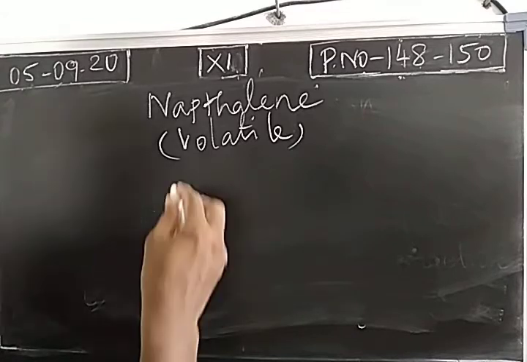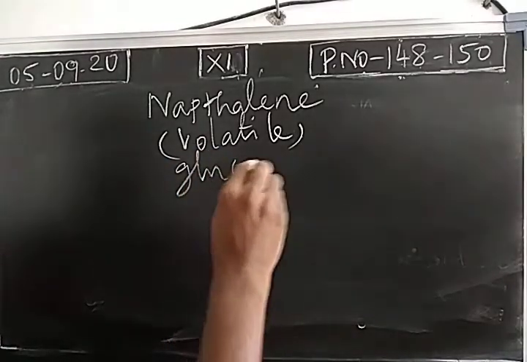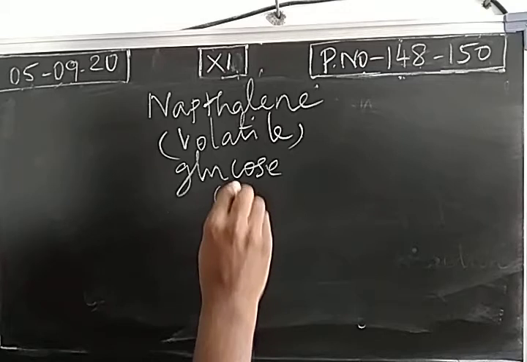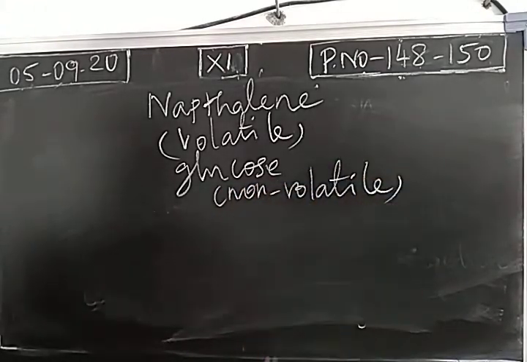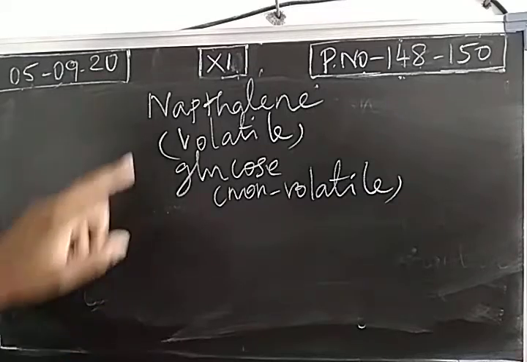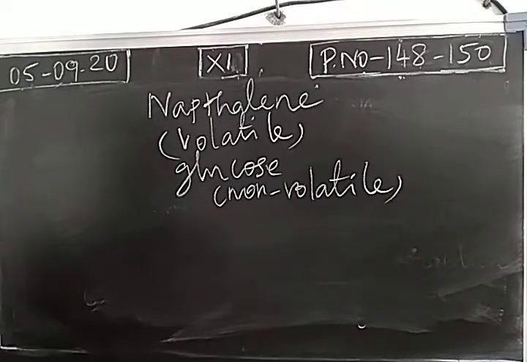For example, if glucose is there, this is non-volatile in nature. So when the mixture is heated, naphthalene will be converted into vapors. The glucose will be melted. So based on the volatile nature of organic compound naphthalene, we separate it. So the process is called the sublimation process.